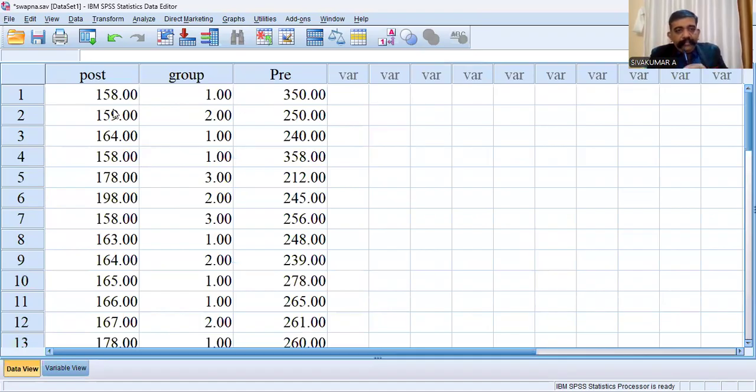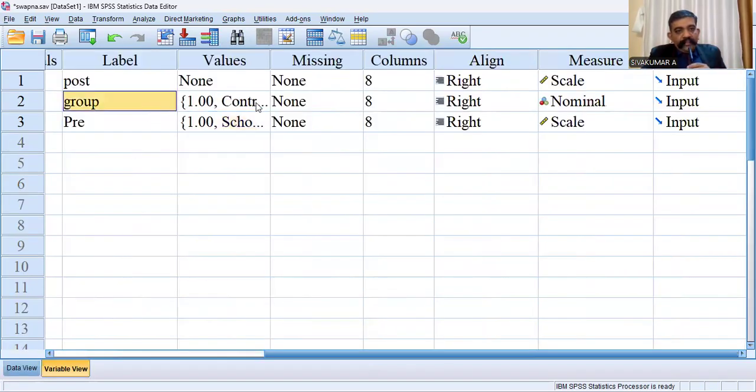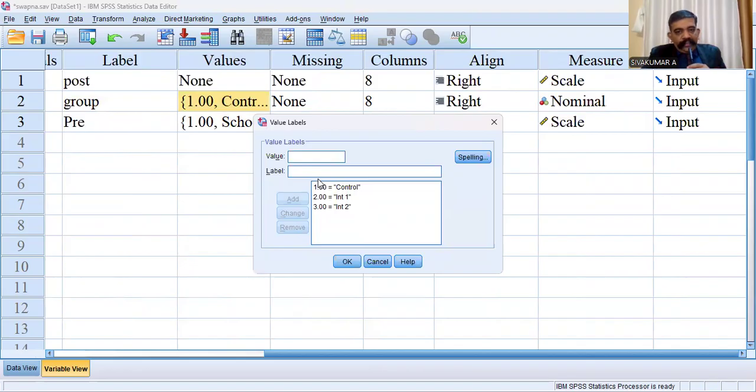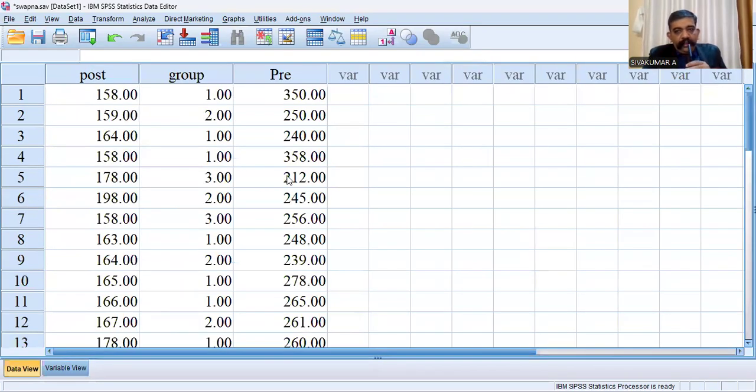Then you can see the data. Post-intervention cholesterol level is the dependent variable. Group: 1, 2, 3. One is the control group, no exercise, 2 is the low intensity exercise, and 3 is the high intensity exercise. Then you can see the pre-intervention cholesterol in your blood. Three types of variables: pre-intervention cholesterol concentration is the covariate, group is the independent variable, and post-intervention cholesterol in your blood is the dependent variable.